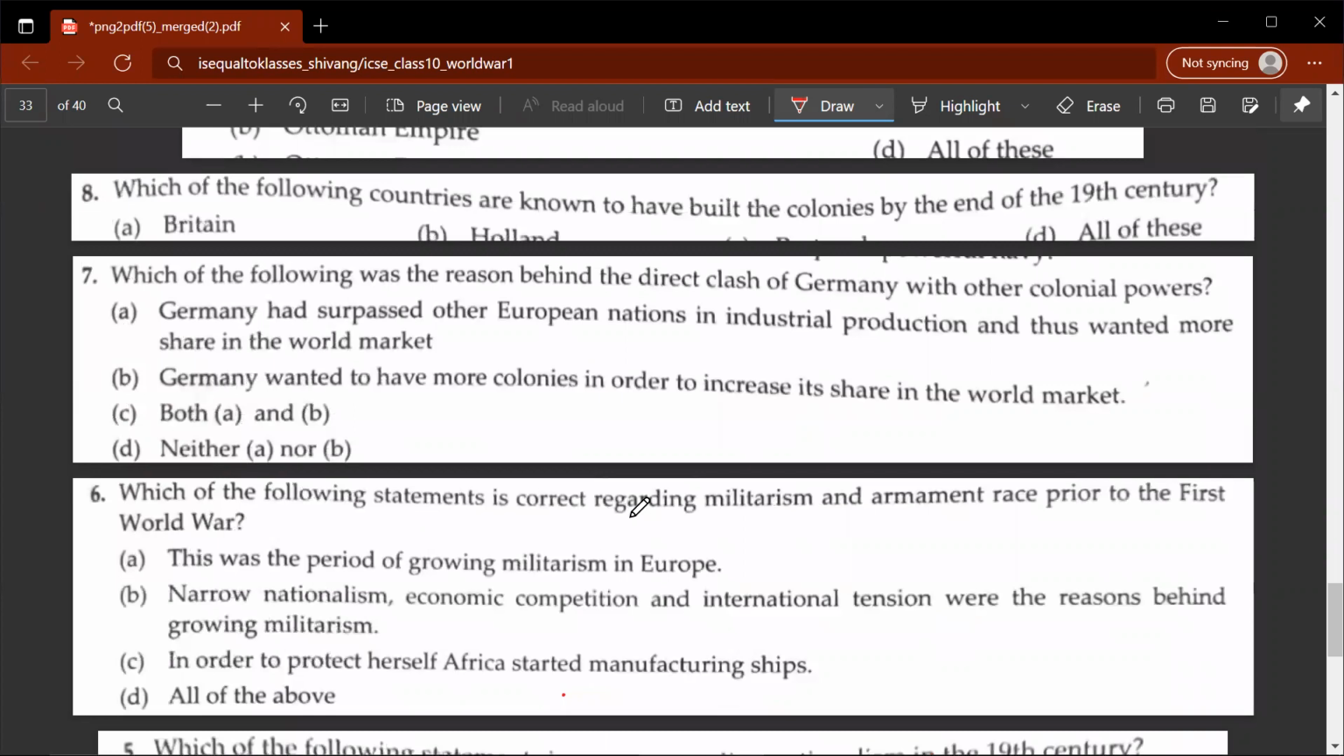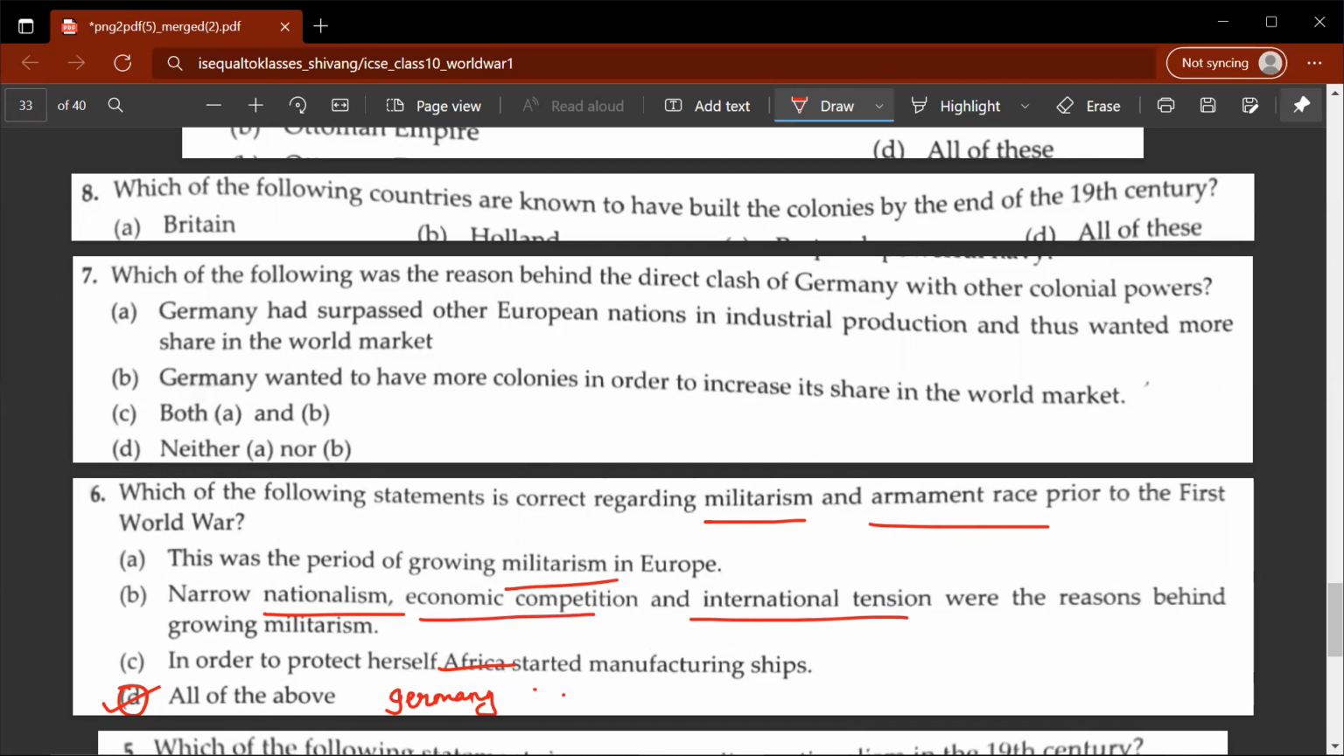Which of the following statements is correct regarding militarism and armament race prior to the First World War? Okay, so let's look at the correct answer. It would be D, all of the above. Let's read the options. This was the period of growing militarism in Europe. Narrow nationalism, economic competition, and international tension were the reasons behind growing militarism. In order to protect herself, Africa started manufacturing ships. This is wrong. Africa did not start manufacturing ships, it was Germany that started manufacturing ships to protect the colonies in Africa.